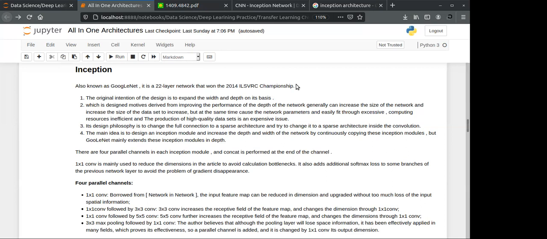It is applying 1 by 1, 3 by 3, and 5 by 5 convolutions at one time. I will show you in a figure. You can pause this screen and read the information, and you will get the idea of what Inception Net is.